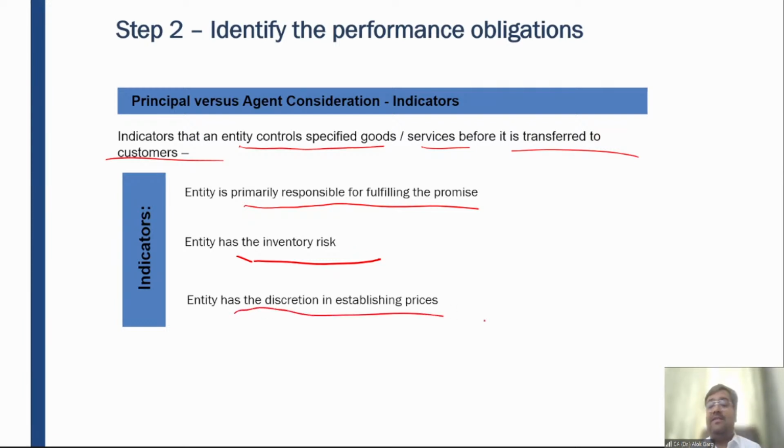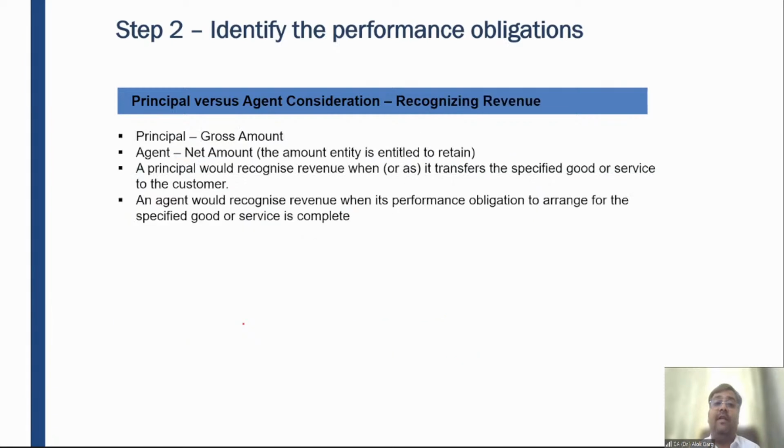Entity has the discretion in establishing prices. Who will establish prices? Whether the airline agency or Make My Trip? Airline agency. Make My Trip is only facilitating, only arranging the tickets, right? So if these conditions are satisfied, these are the indicators which say that the entity is acting as a principal, not as an agent. Okay. So in this case, this risk lies with the principal, and principal will recognize the entire revenue of 5,000 rupees, and Make My Trip will recognize the revenue to the extent of commission only.